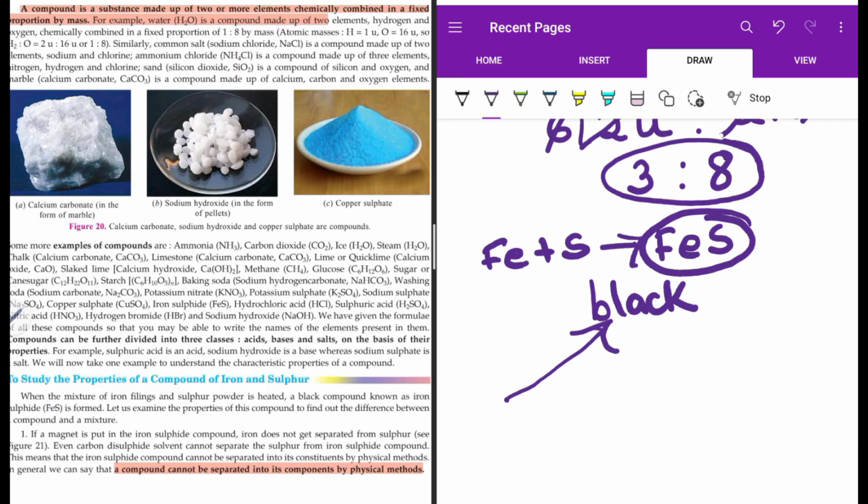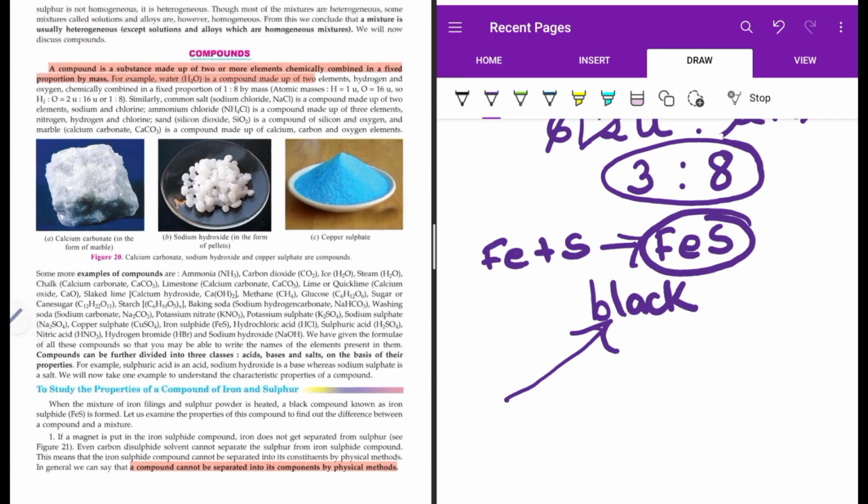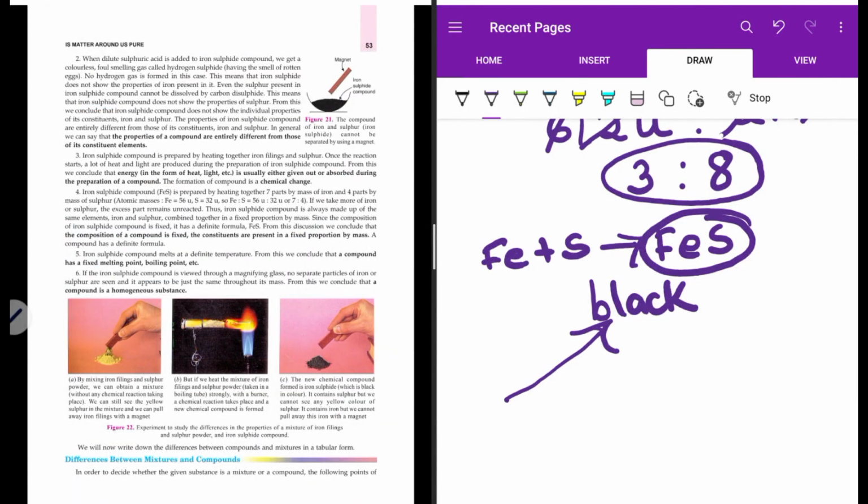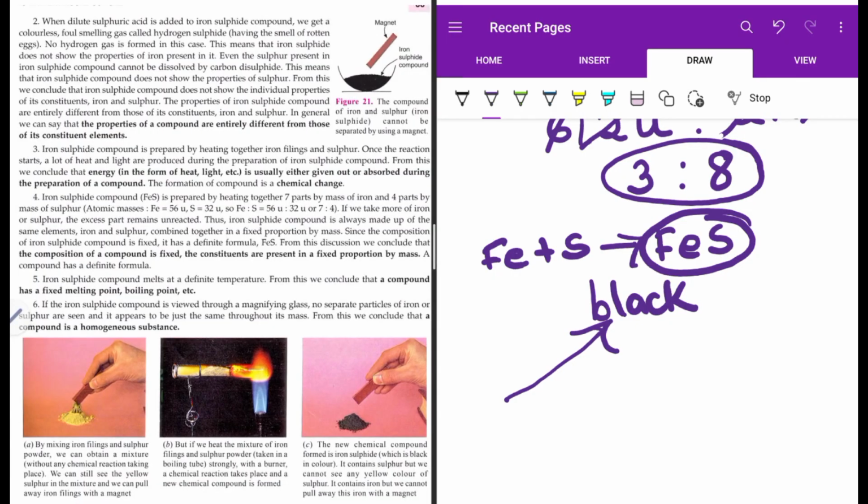Now if I say from this iron sulfide compound, you separate iron and sulfur, you will say no ma'am, it's not possible. Say iron sulfide stick I have. So these FeS stick, you bring a magnet close to it, you will see it's not getting attracted towards the magnet.